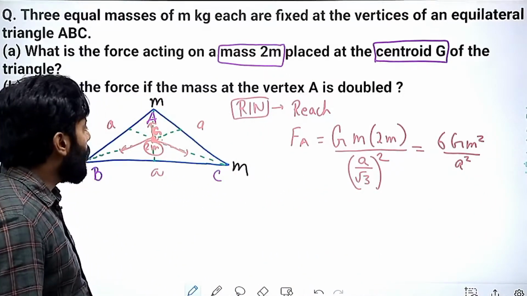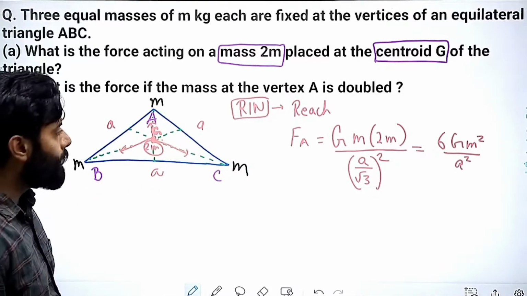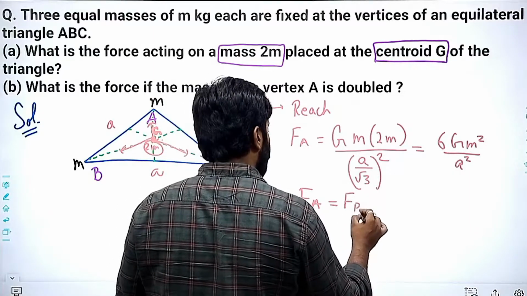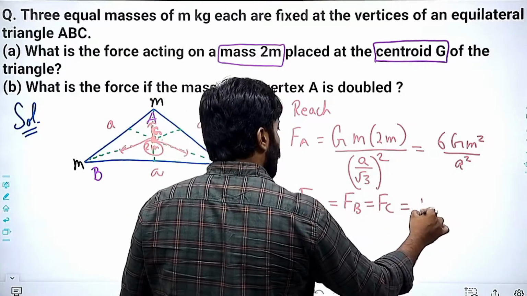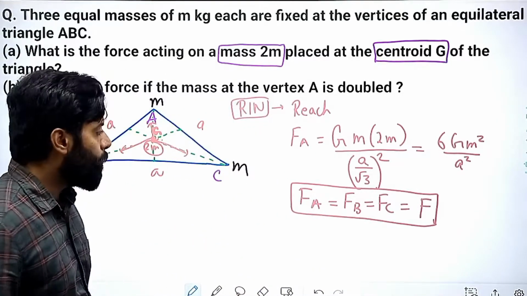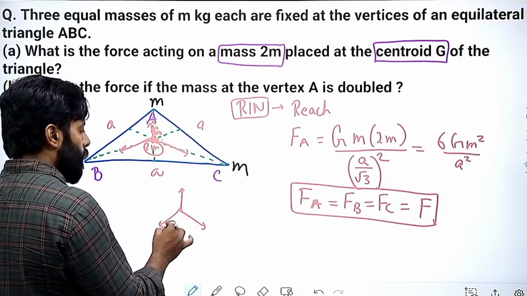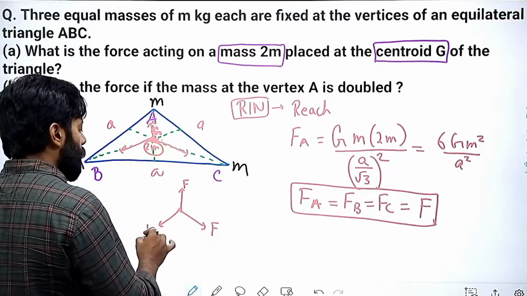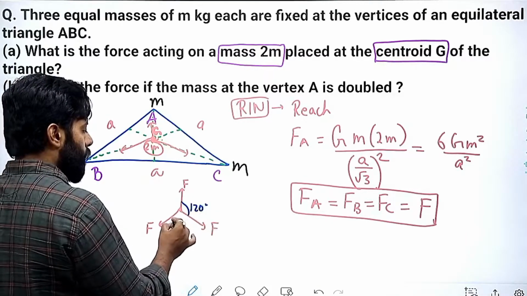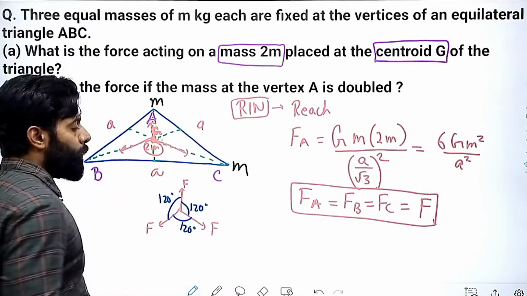And by symmetry, I can tell you that these forces will be equal. All these forces will be equal. FA will be equal to FB will be equal to FC. And when these forces are equal, I can substitute these values as F. And whenever we are having these values, 120 degree, 120 degree, 120 degree,